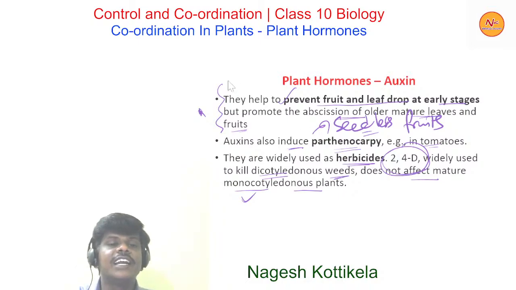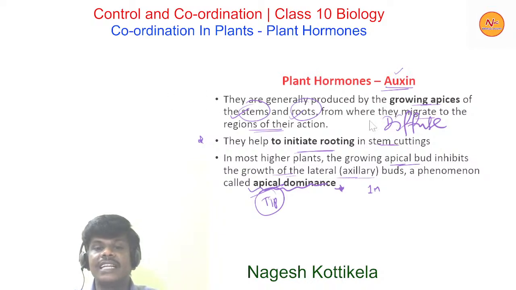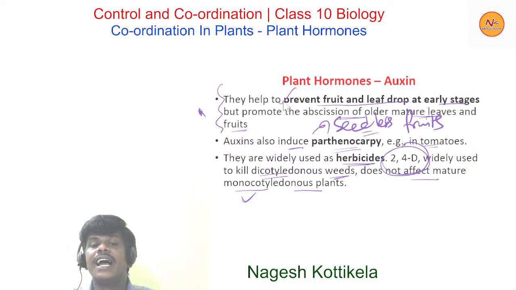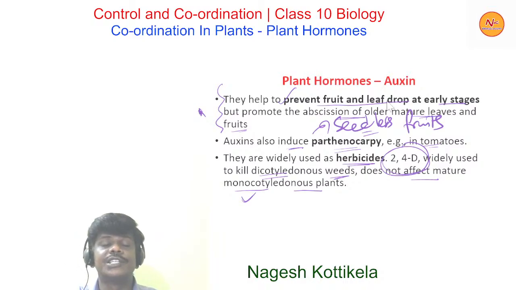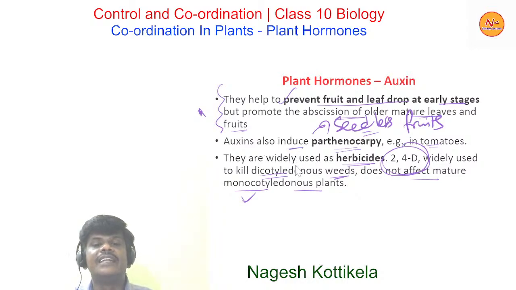So finally, the functions of auxins are like this. They initiate rooting in stem cuttings. In most higher plants, the growing apical bud inhibits the growth of lateral buds. This is apical dominance because of auxins. They help to prevent fruit and leaf drop at early stages, but promote the abscission of older mature leaves and fruits. Auxins also induce parthenocarpy, and they are widely used as herbicides. These are the functions of the plant growth regulators